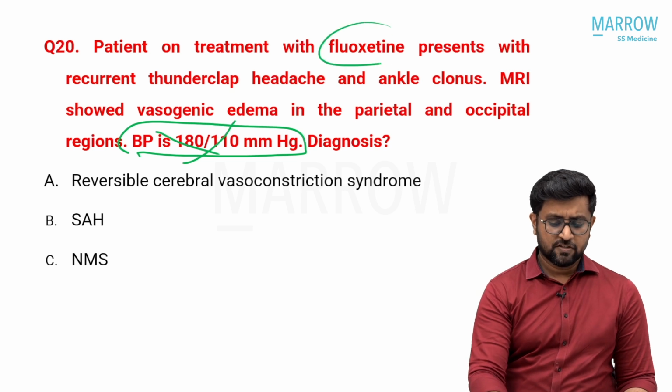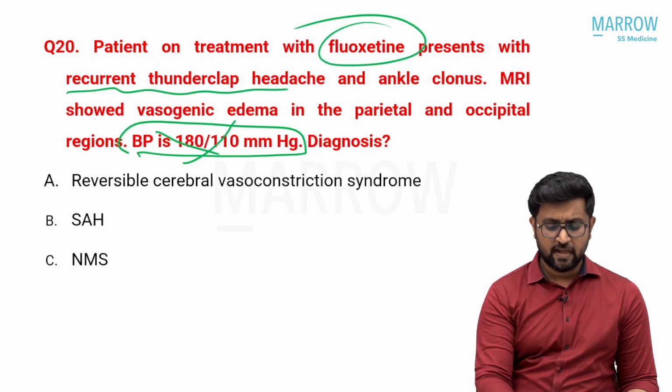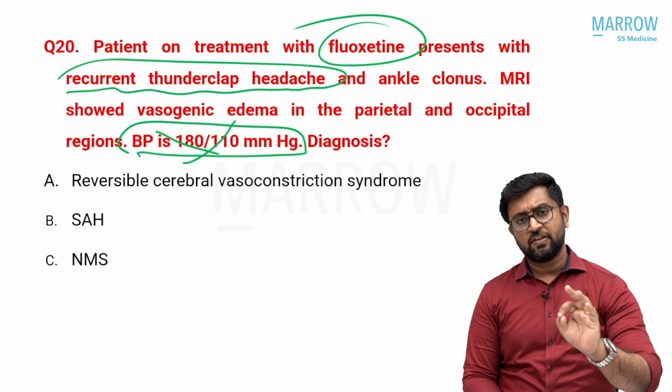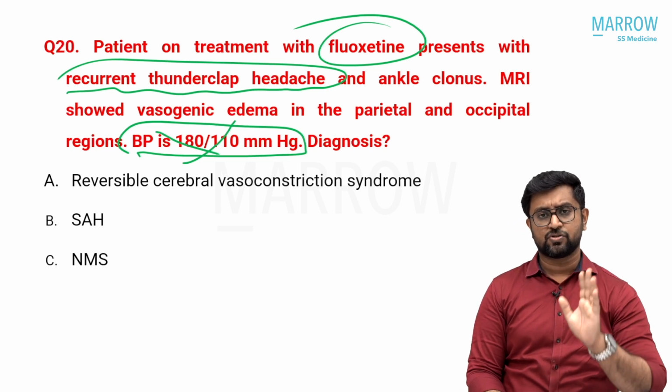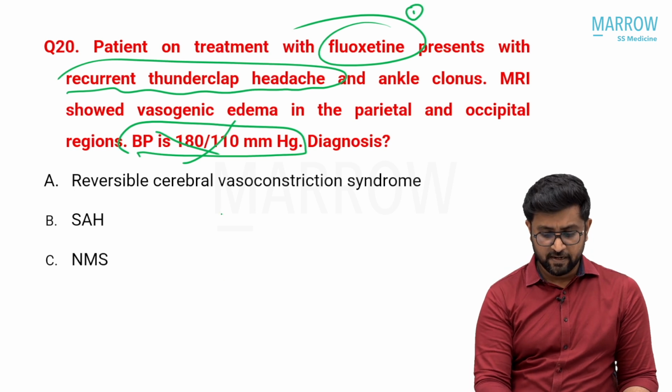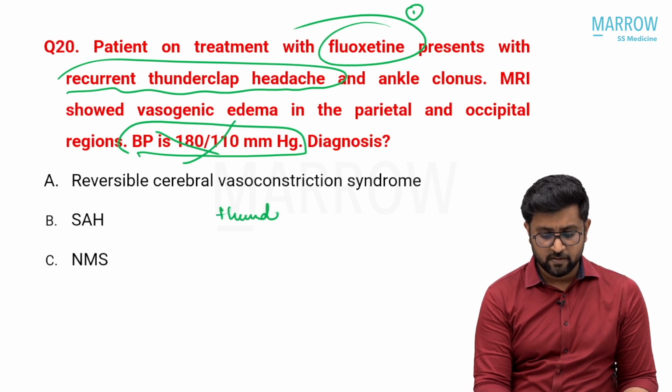Patient on fluoxetine, that is very important, present with a recurrent thunderclap headache. So just take the symptoms there. When you analyze a question, if there's a clinical question, take the symptoms and take the cues. So he is on fluoxetine, that's the first cue. Second is thunderclap headache. So what are the causes of thunderclap headache?